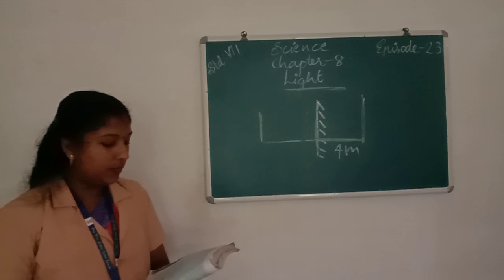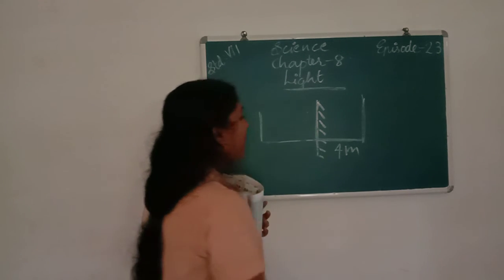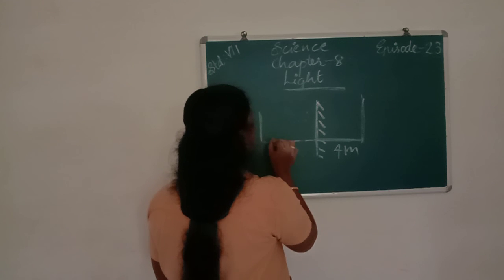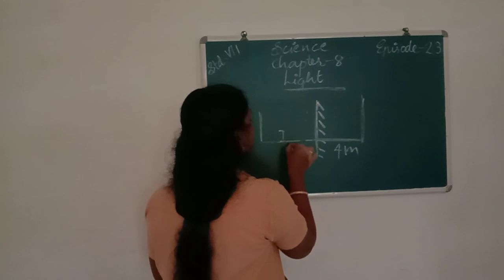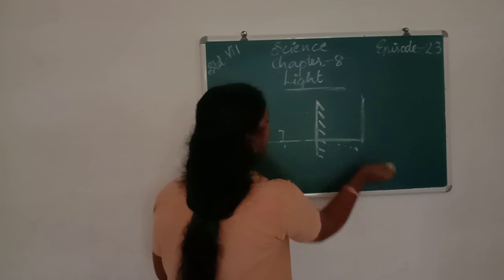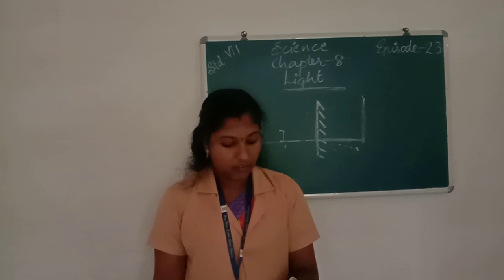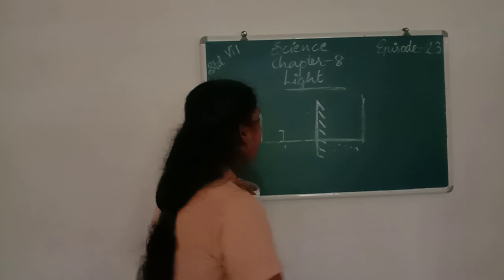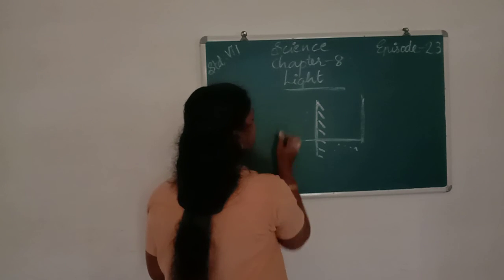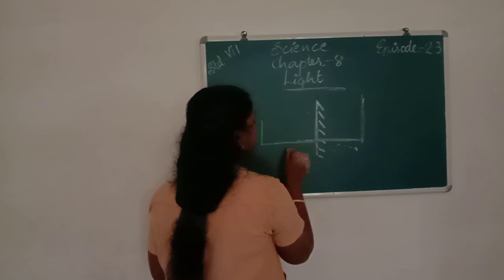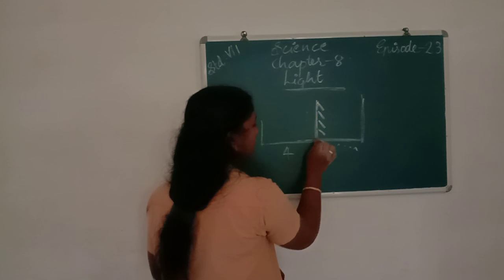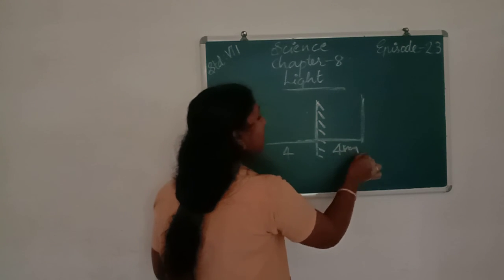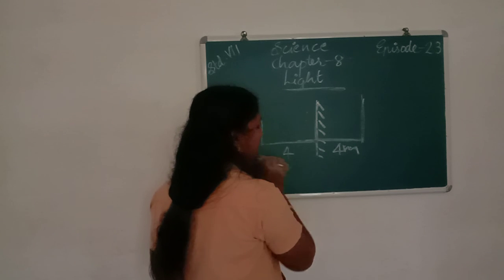If he moves 1 meter towards the mirror, what happens? The 4 meters is reduced. First of all, he is standing 4 meters from the mirror, and the image is also 4 meters from the mirror.